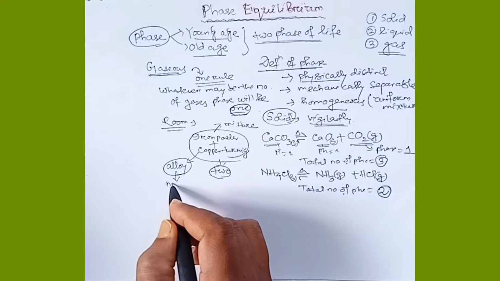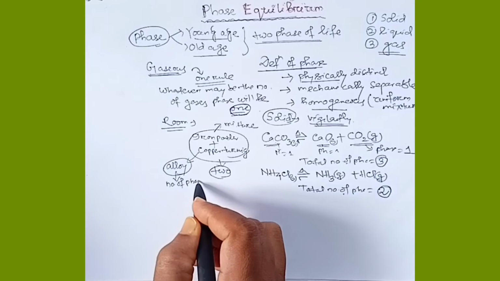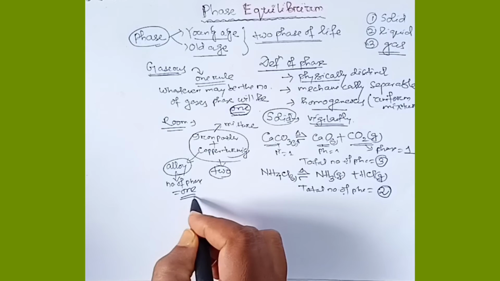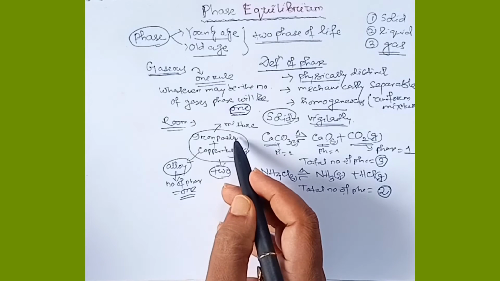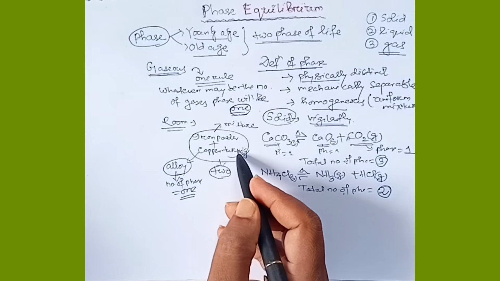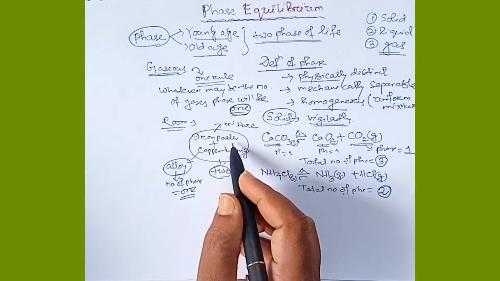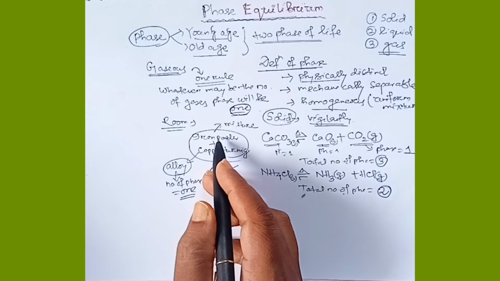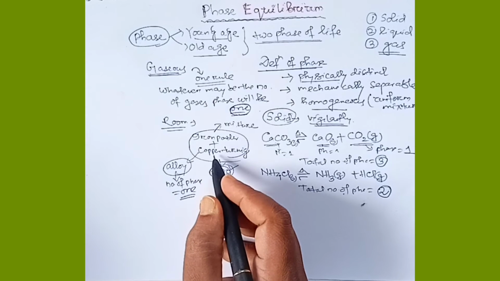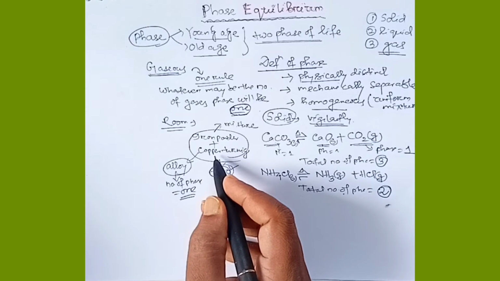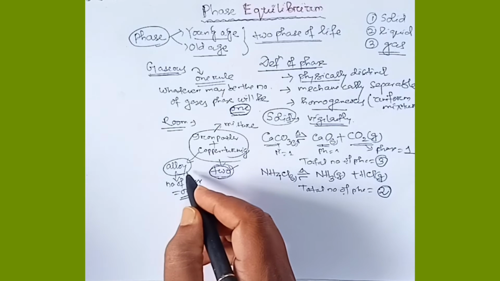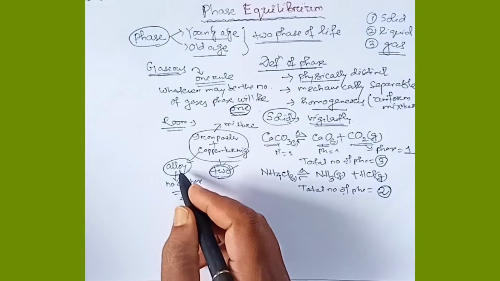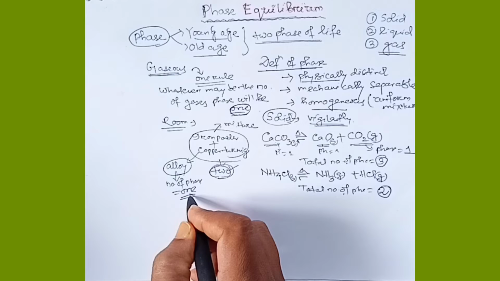Here the number of phase will be 1. You see the difference. When we are mixing iron powder and copper turning, these are two different homogeneous mixture, so the number of phase will be 2. But when we are heating iron powder and copper turning with high temperature, at this time alloy is formed, so here the number of phase will be 1.